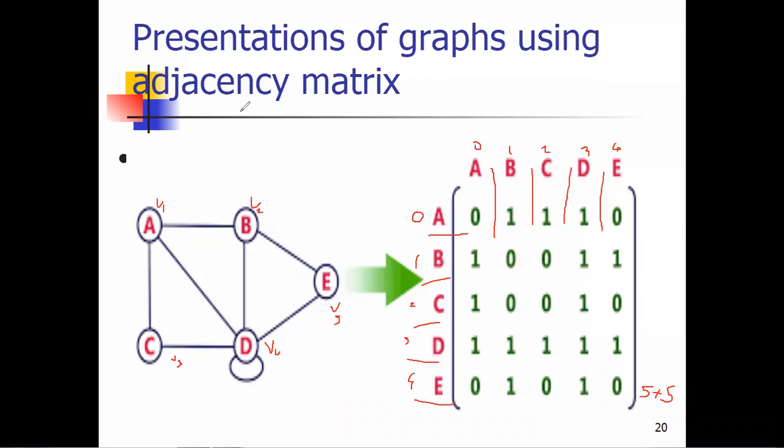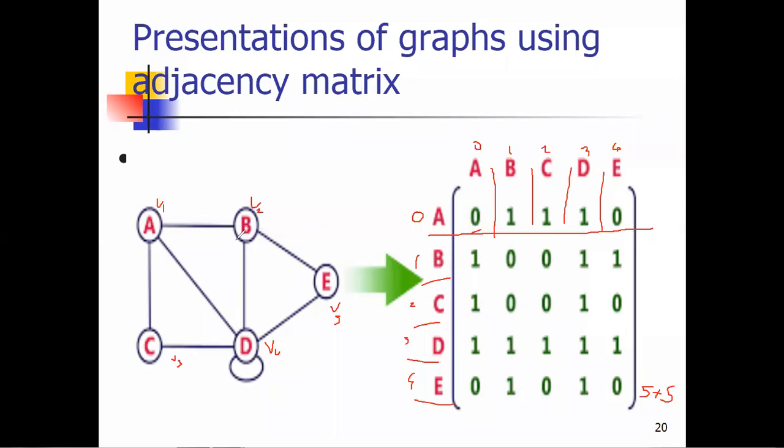Now we are going to represent this graph using the adjacency matrix. Just concentrate here. We are talking about this A. Tell me, does A have a self loop? No, A does not have any edge to itself, it is not a self loop. That's why for the value of A to A, we put values row-wise. Always remember that we have seen this in the previous semester, the matrix representation. This is the first entry, the 0th row and column 0. Just check A to A, is there any edge present? Is a self loop given? No. That means the value will be 0.